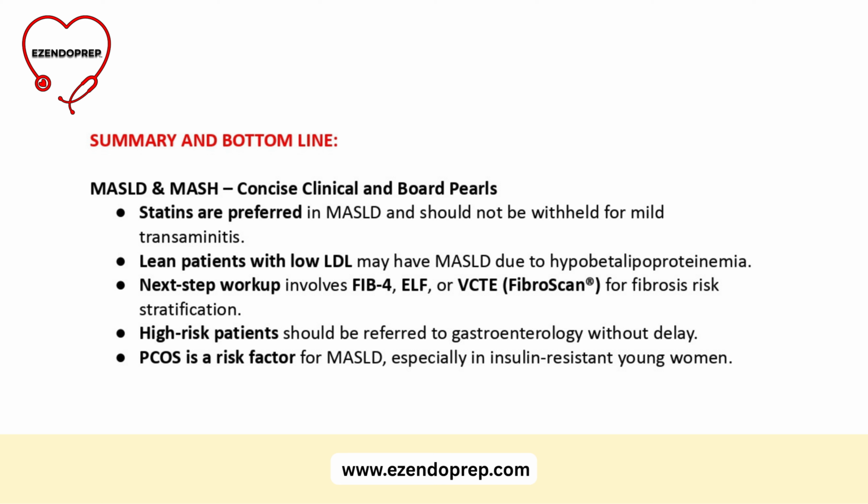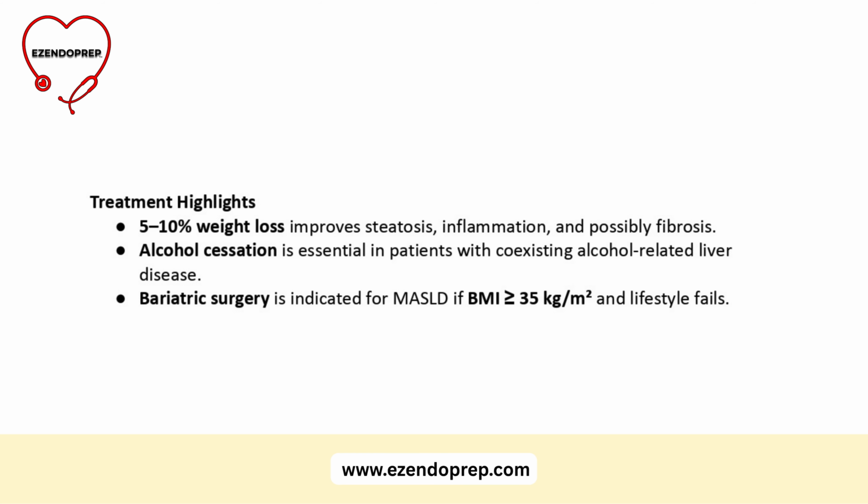They also definitely want us to know that PCOS is a recognized risk factor for MASLD, and in the treatment overview, weight loss 5 to 10%, coexisting alcohol use, or suspected alcoholic liver disease, advise complete alcohol cessation, bariatric surgery indicated if BMI equal or more than 35.